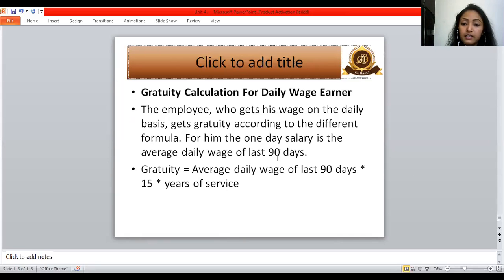The base that has been taken is 90 days. So gratuity would be the average daily wages of the last 90 days. We will take out the average per day, and that would be multiplied by 15 and the years of service, as we had done for the monthly wage, salary employee as well.